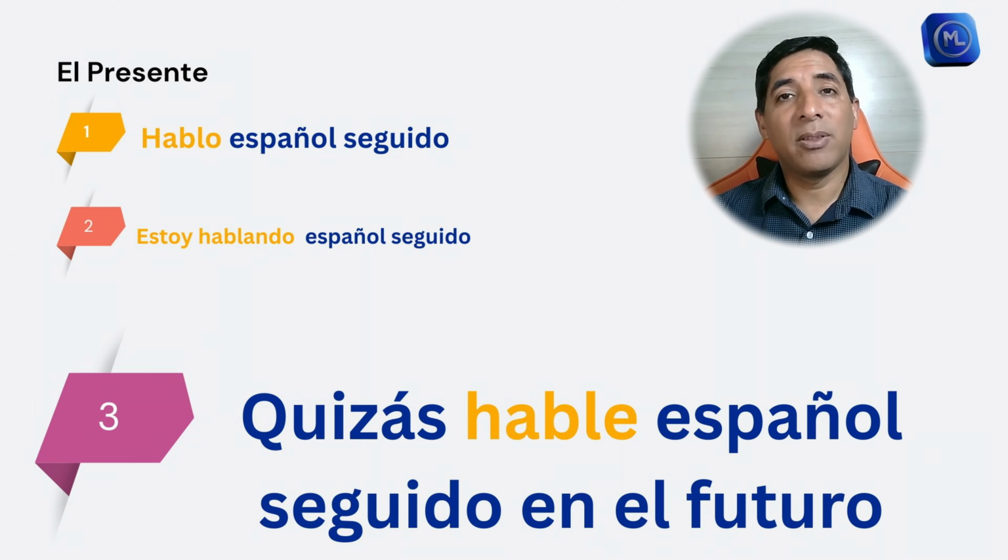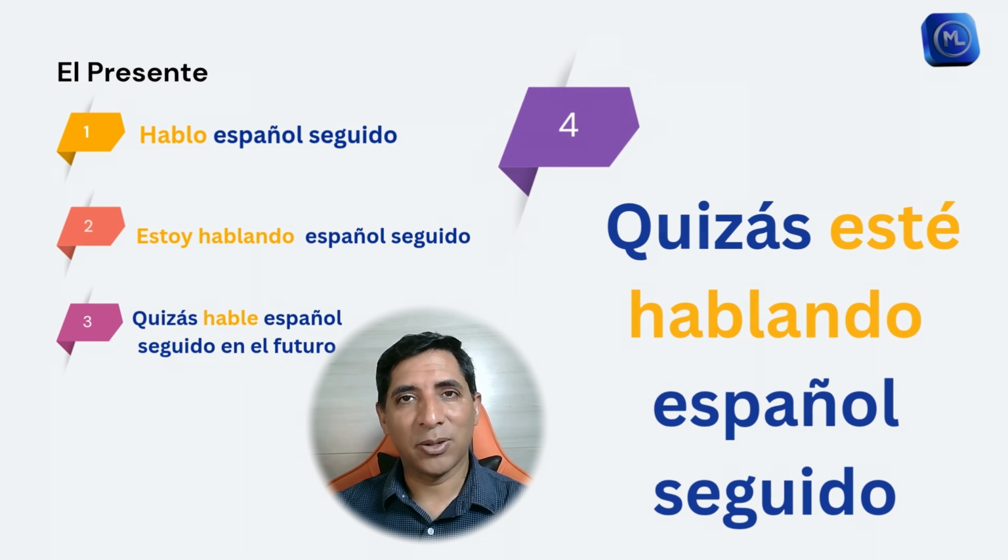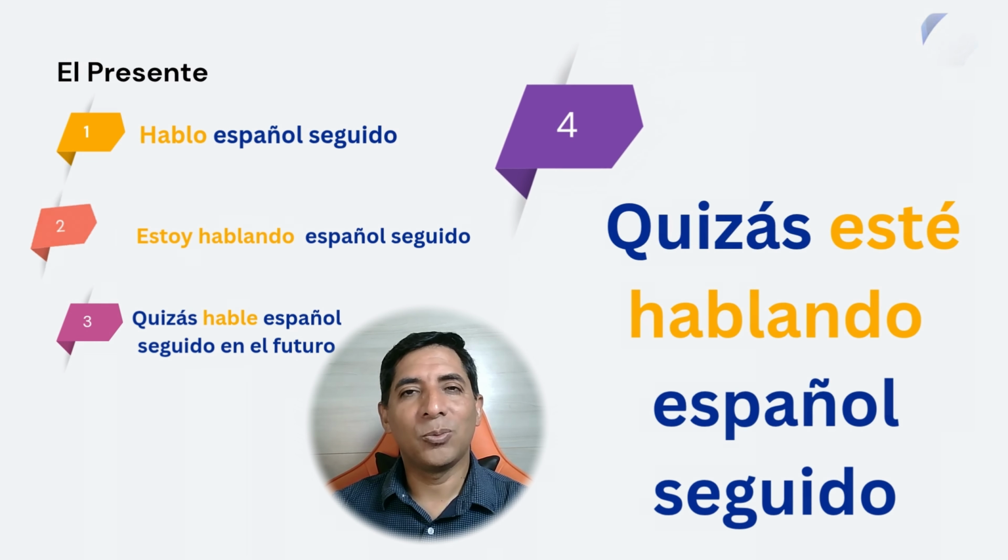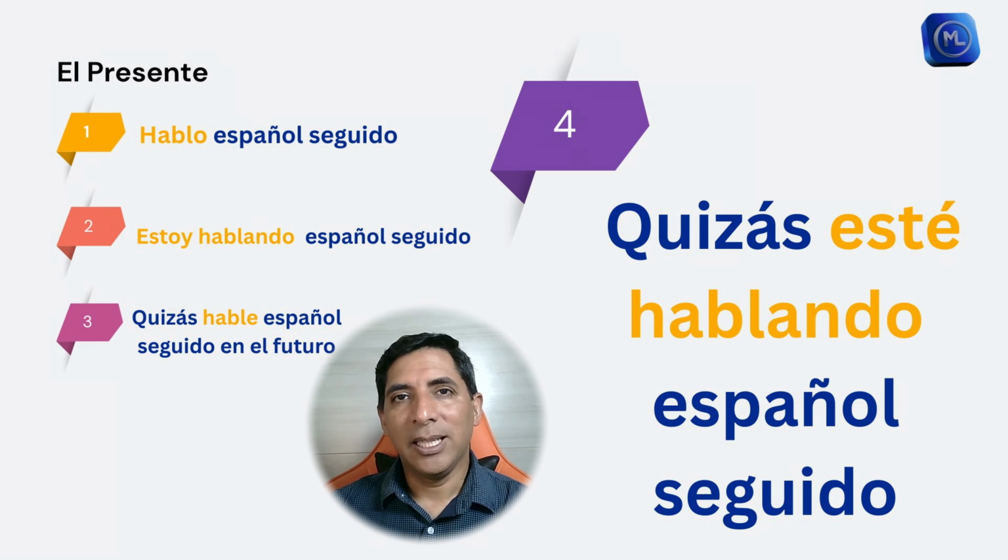Now we can do the same thing with the modo subjuntivo, just as we did with the modo indicativo, when we use the gerund. So I can say, quizás esté hablando español seguido. Now, what does that mean? It means that in the future, there's a likelihood that I might be speaking Spanish often.